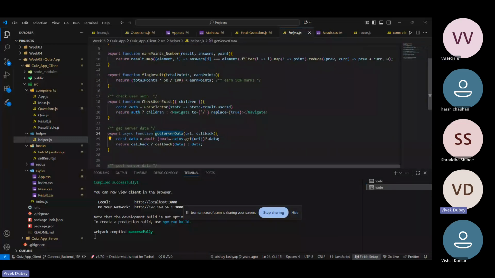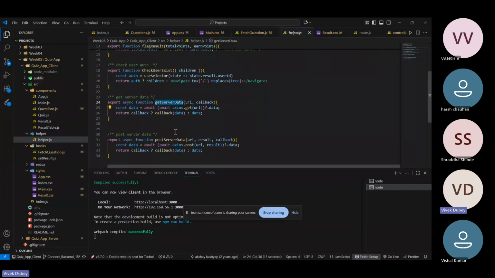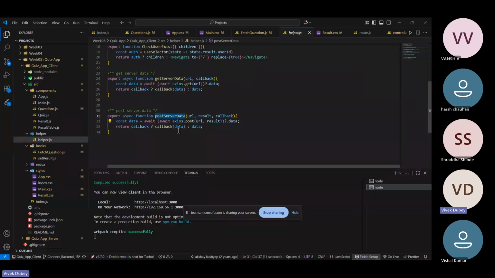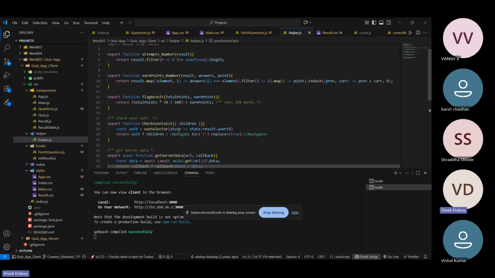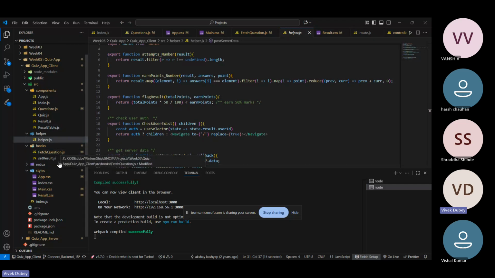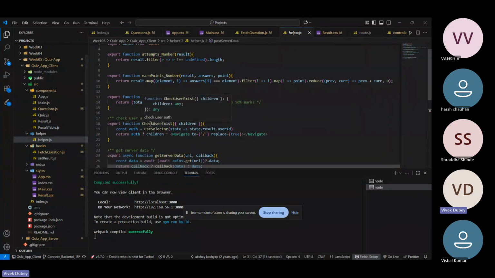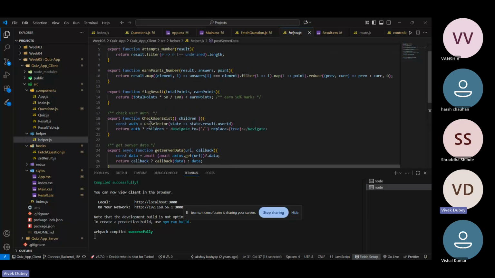Okay, here is this get server data, and this is post server data. This is the basic Axios file only, where Axios will make a request to the backend with that particular API, and whatever data is there will be stored in a particular variable or returned directly, so that it can be used in this fetch user or set result hook. Okay, so this is basic Axios only, and after that.